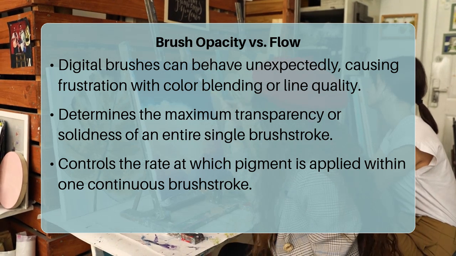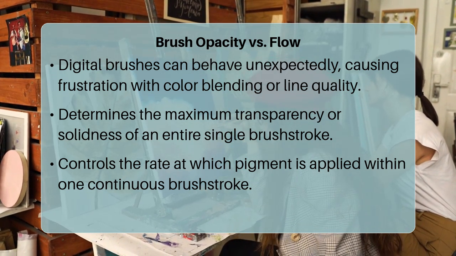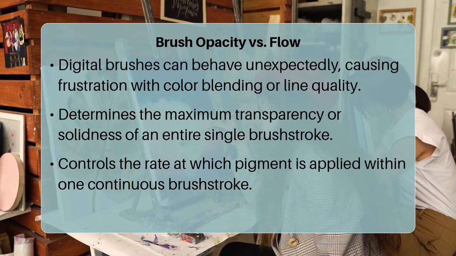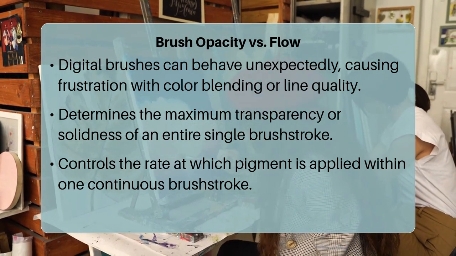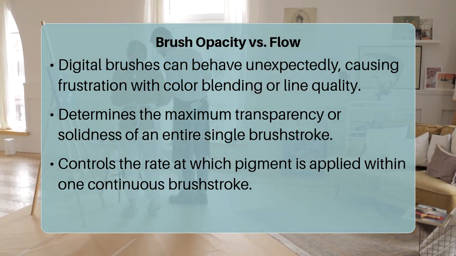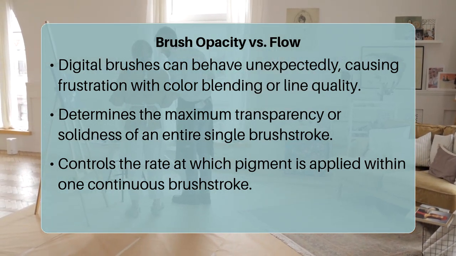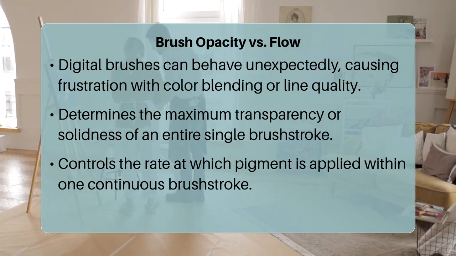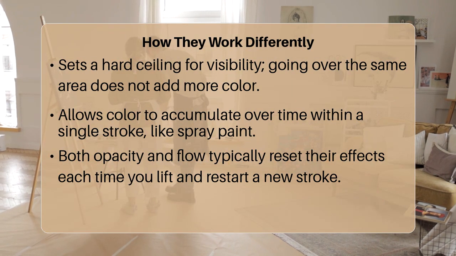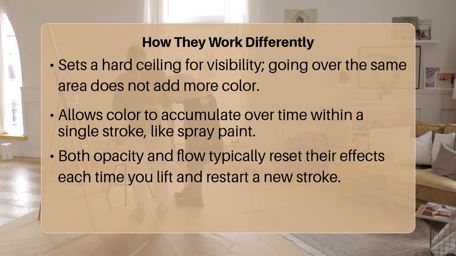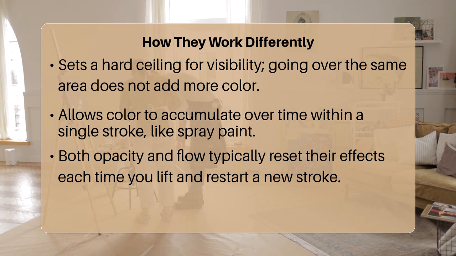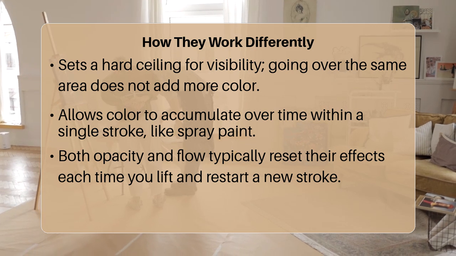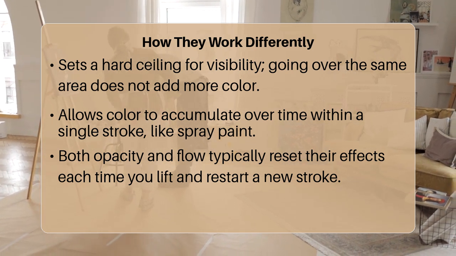While both affect how much pigment appears on your canvas, they actually control very different aspects of your brushstroke. Opacity dictates the maximum transparency of an entire stroke, while flow determines how quickly paint is laid down within that single stroke. Think of it this way. Opacity is like choosing a permanent marker with a specific transparency level. Once you draw with a 50% opaque marker, every part of that stroke will be exactly 50% visible, no matter how many times you go over the same spot in one continuous motion.